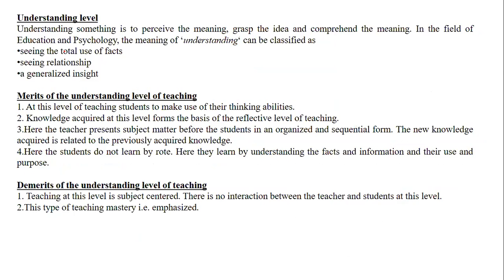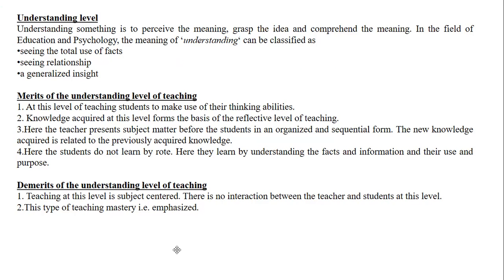Coming to the understanding level, as I said, it is to grasp the idea and comprehend the meaning. Basically, understanding by seeing the total use of facts, the relationship, a generalized idea. The merits are to use the thinking ability, to acquire the base of the reflective level, and to ensure that the previously acquired knowledge is not rote, but understood with the help of facts and information.